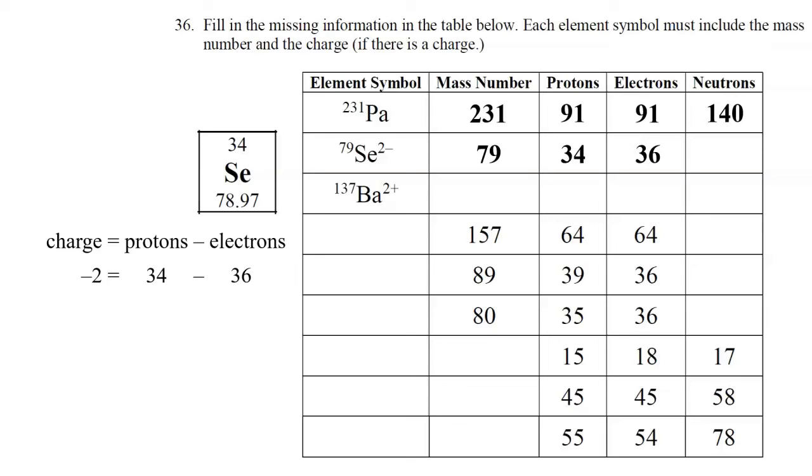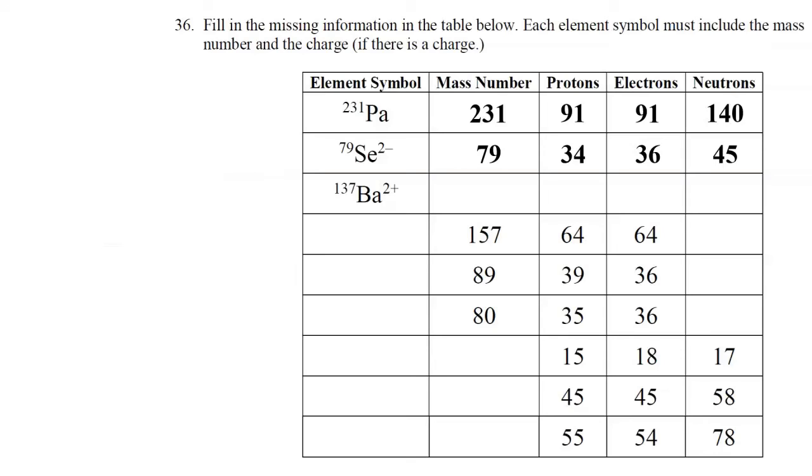The mass number is the sum of the protons and the neutrons. So we know we have 34 protons, so 34 plus what number is 79, and the answer is 45. So we essentially did 79 minus 34 to get the number of neutrons. In the next row of the table, we have an isotope of barium, and it has a charge of 2+. So the mass of this particular isotope is 137.